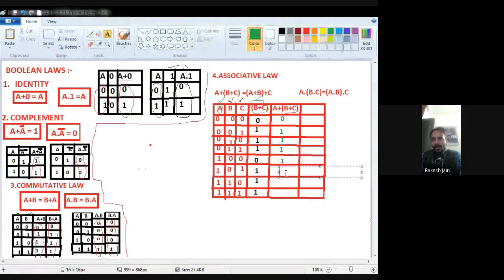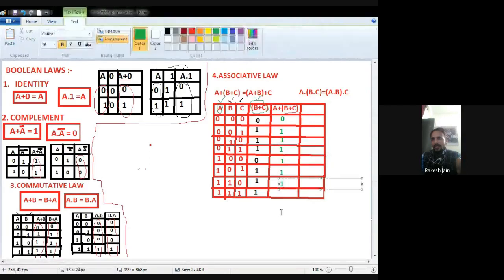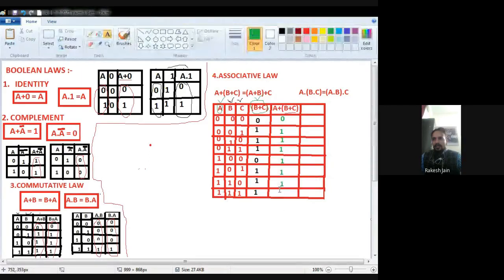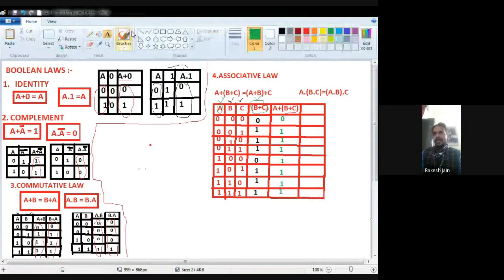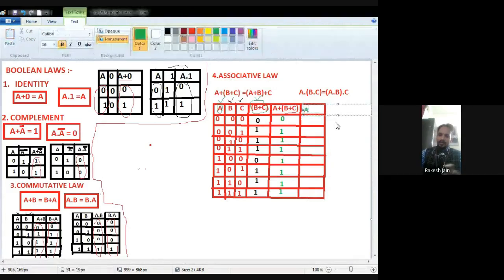So what will be the LHS? What is the meaning of this? Just use B plus C. So where is the B plus C? B plus C is this one. And where is the A? A is this one. So just focus on A and B plus C only, just see these two values only. Don't consider these B and C, only see A and B plus C and just put plus. So just use OR operation.